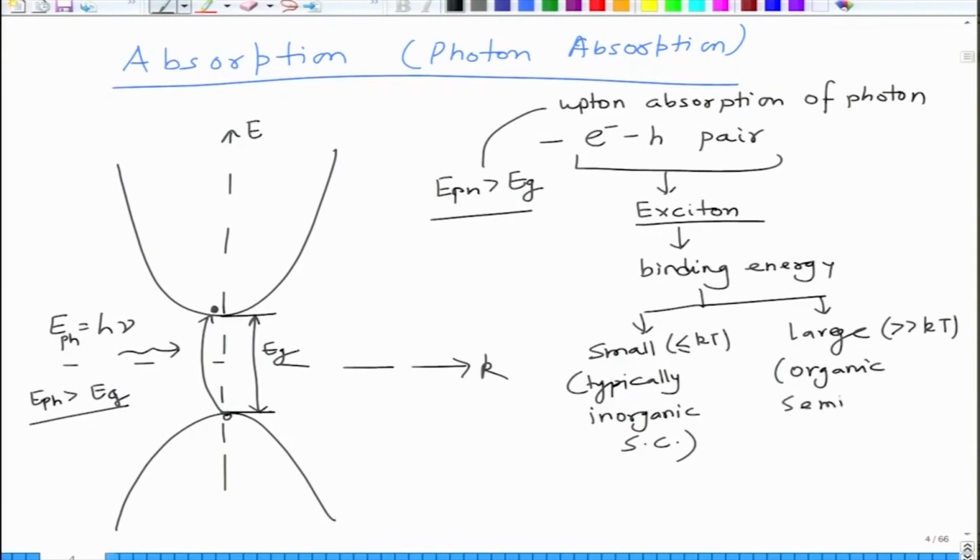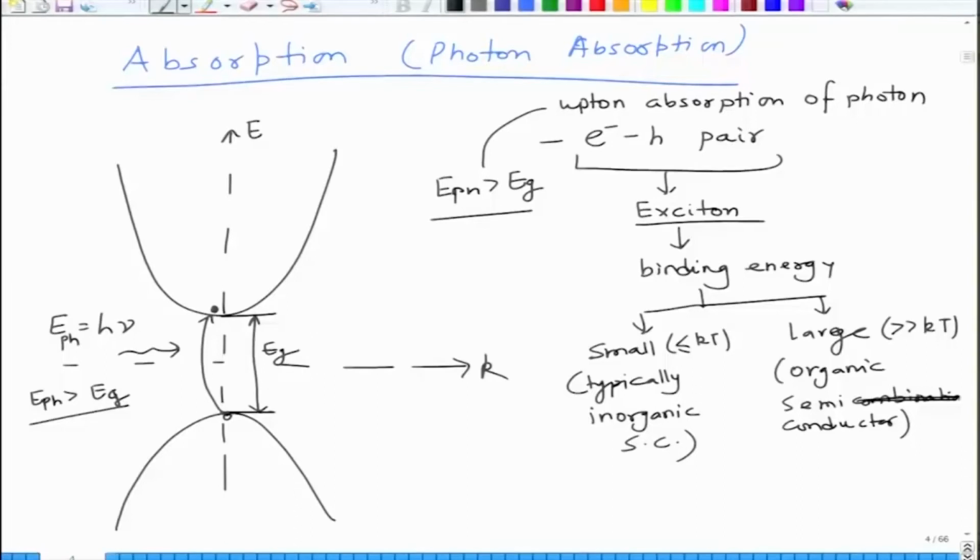So exciton dissociation and creation of free carriers is very important in organic semiconductors, which are polymeric semiconductors like P3HT, polyethylhexyl thiophene, etc. However, for inorganic semiconductors like silicon or gallium arsenide, it is not a problem because the binding energy is very small. So the moment an electron hole pair is created, it is immediately separated and electron goes its way and hole goes its way, it is not a problem.